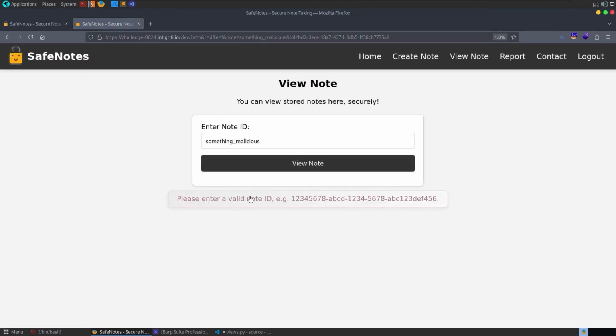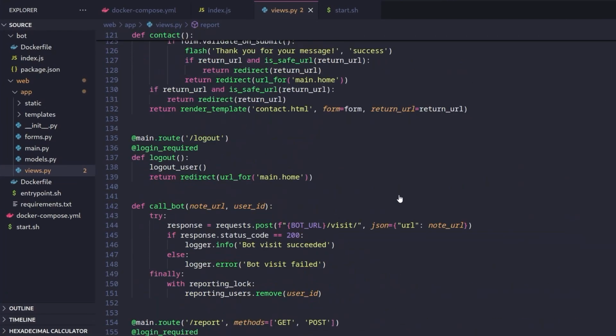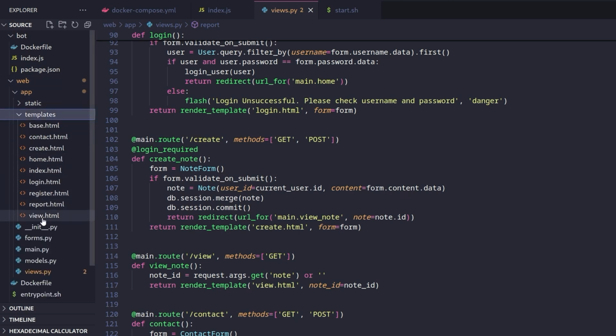Notice that we get an error here, so it doesn't actually accept that. And why might that be? Let's go back to views. Let me undo all this. And let's go and see what happens when we view the note. Okay, so we've got view. Okay, let's go to view.html.